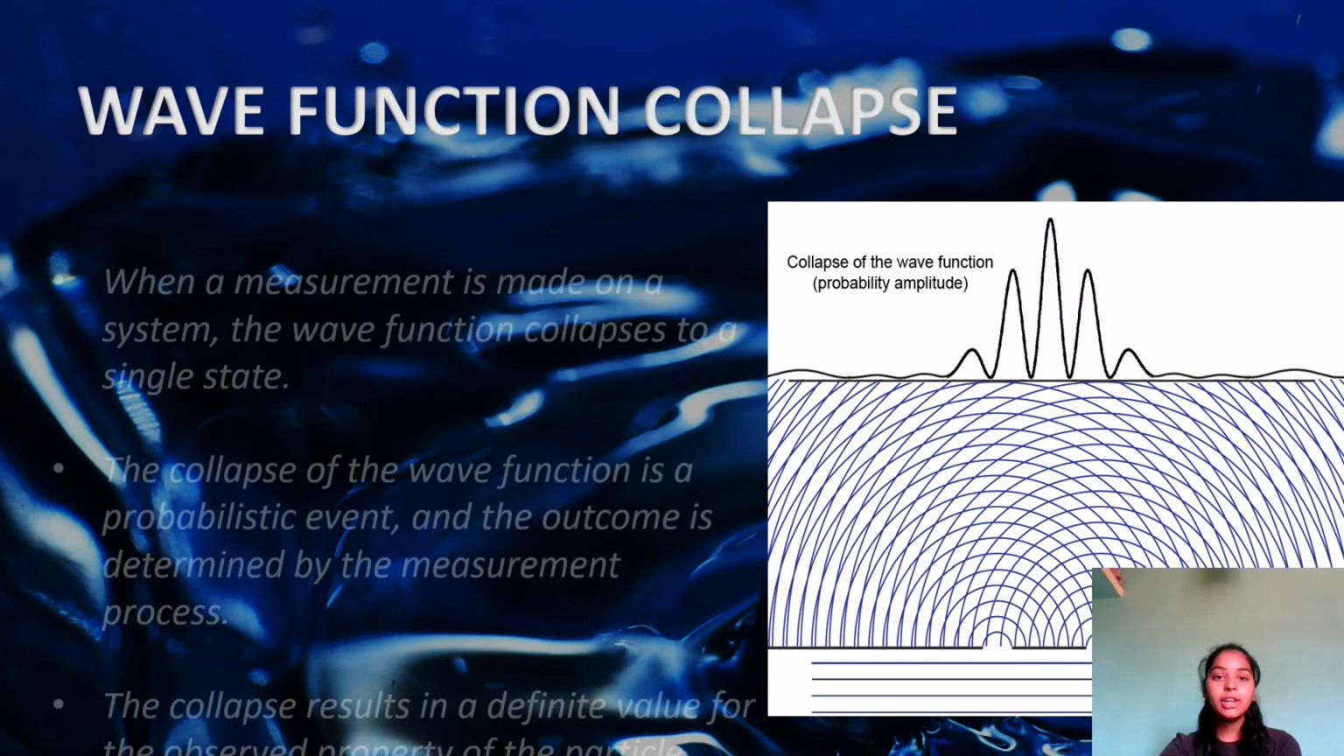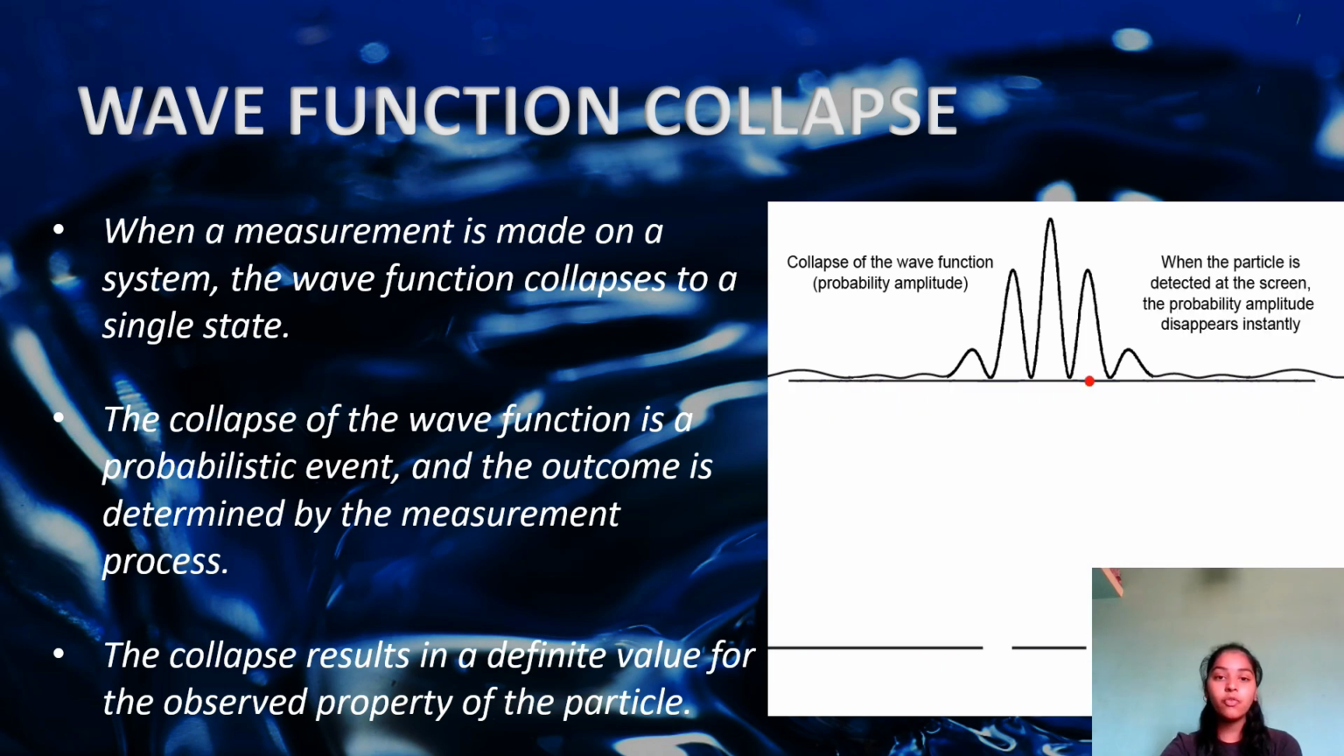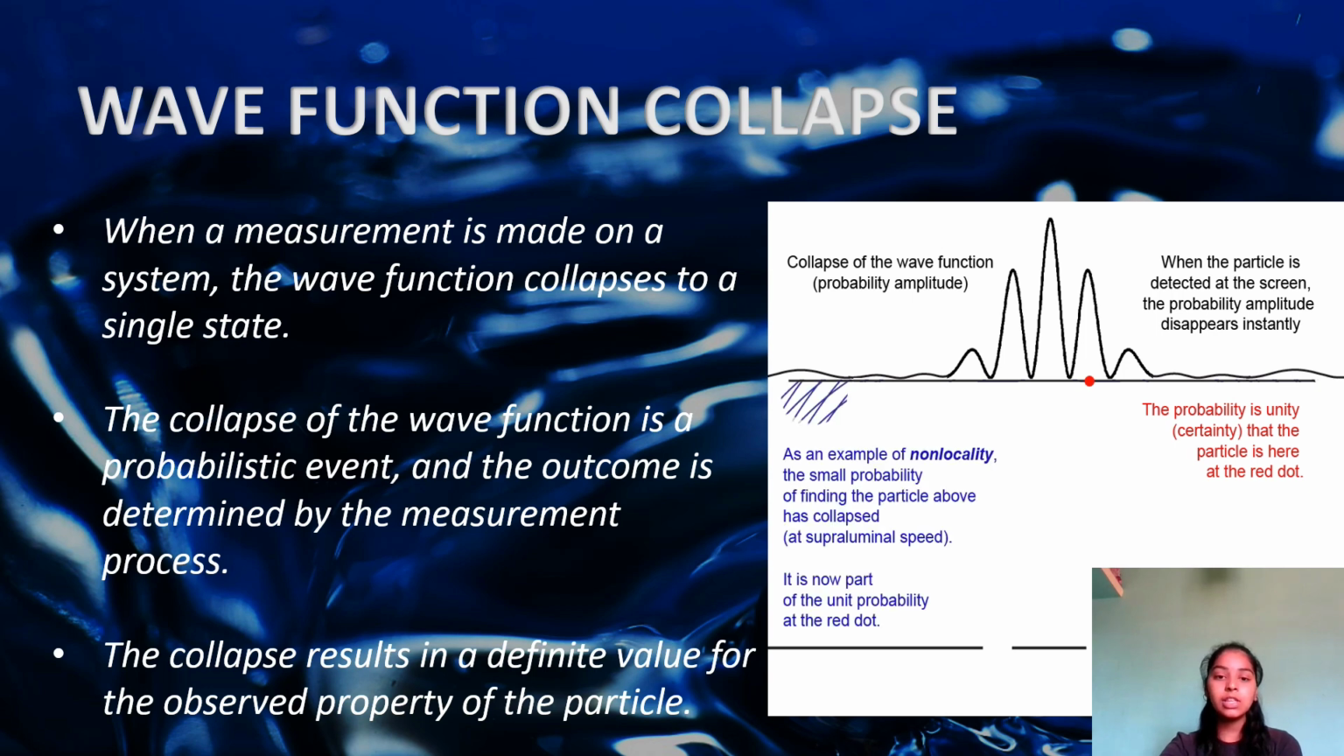Collapse. When a measurement is made on a system, the wave function collapses to a single state. The collapse of a wave function is a probabilistic event, and the outcome is determined by the measurement process. The collapse results in a definite value for the observed property of the particle.